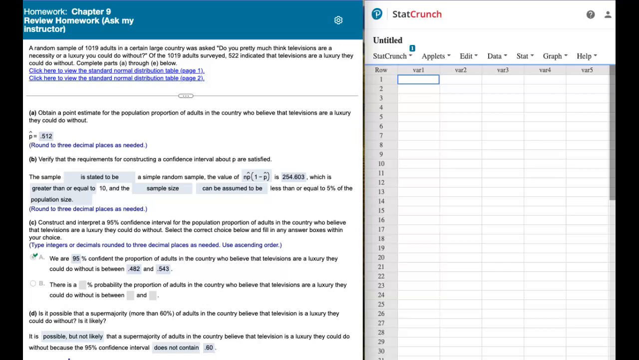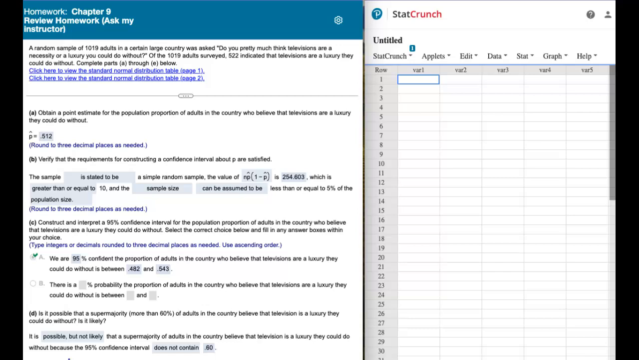Okay, in this problem, we're considering a random sample of 1,019 adults in a certain large country, and they were asked the question, do you pretty much think televisions are a necessity or a luxury you could do without? Of the 1,019 adults surveyed, 522 indicated that televisions are a luxury they could do without. To complete the parts here, in part A, we're asked for the point estimate.